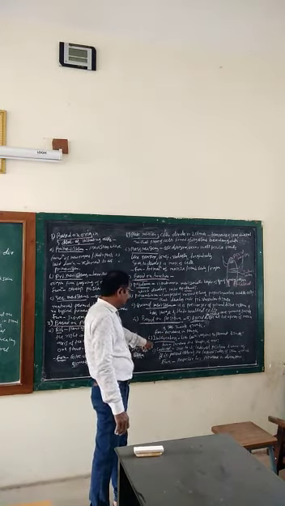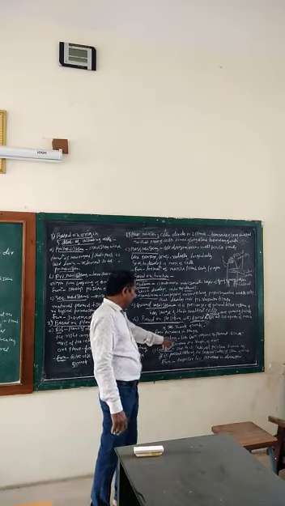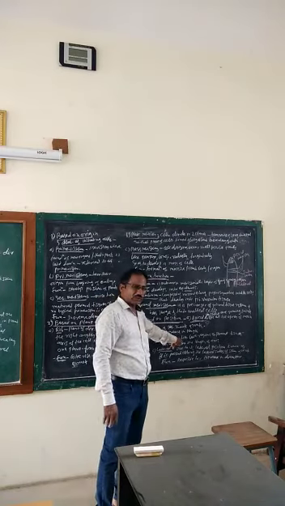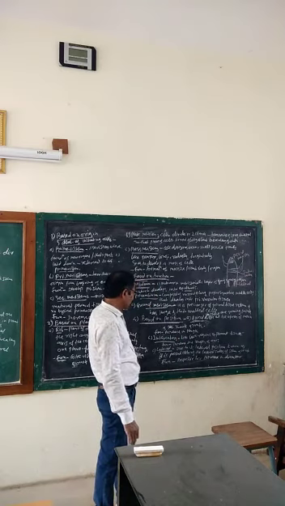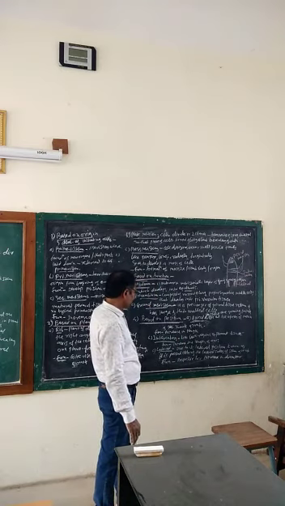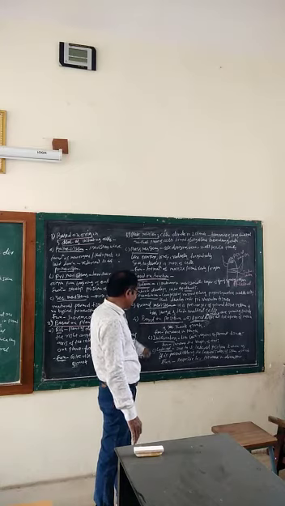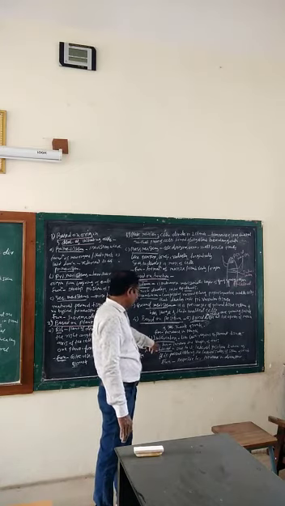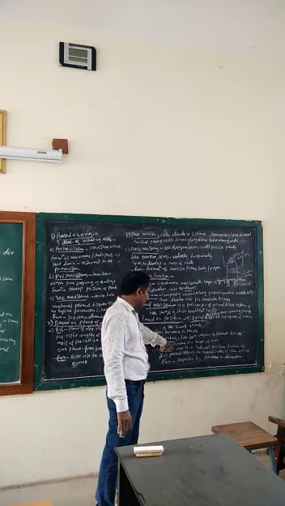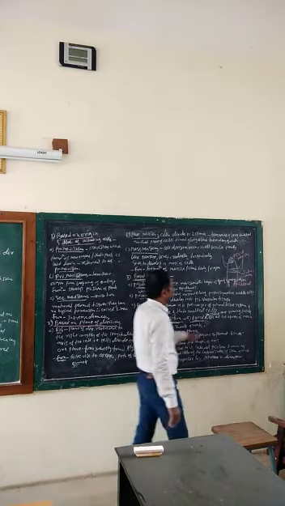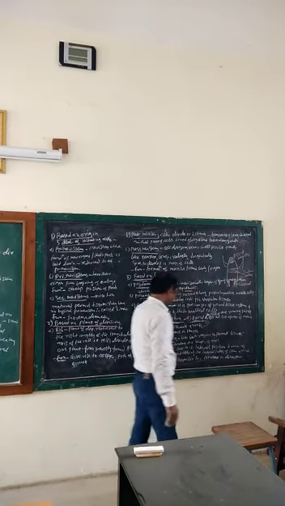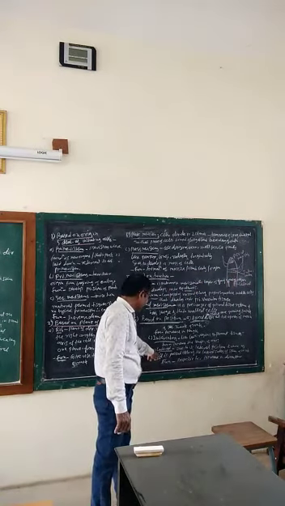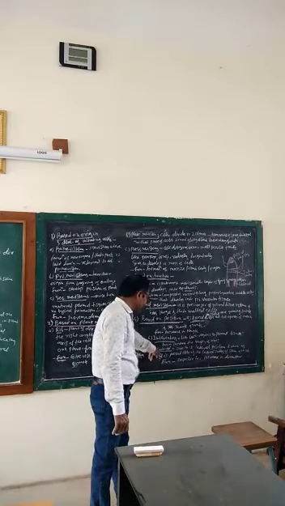Second, intercalary meristems. Intercalary meristems lie between regions of permanent tissues, referred to as intercalary meristem. Function of intercalary meristem: increase the length of axis. This is the intercalary meristem. Then last, third type, that is lateral meristem.